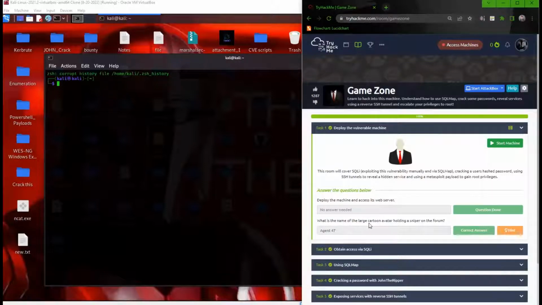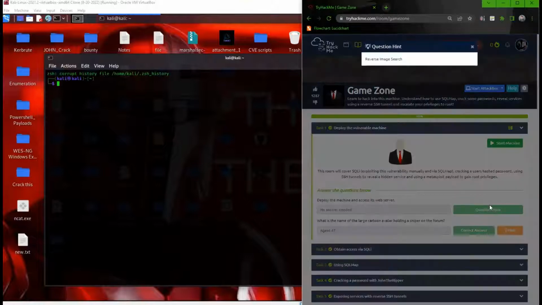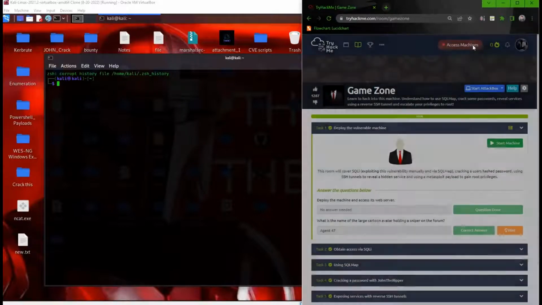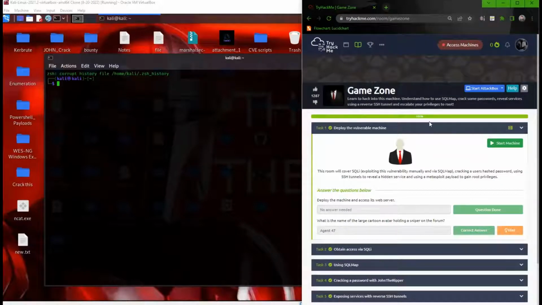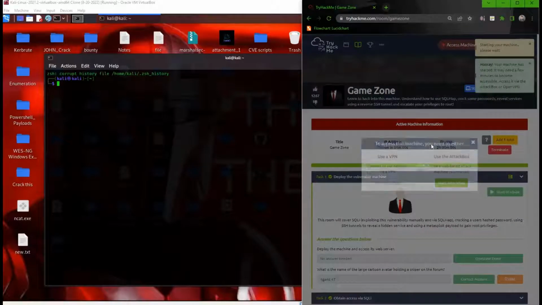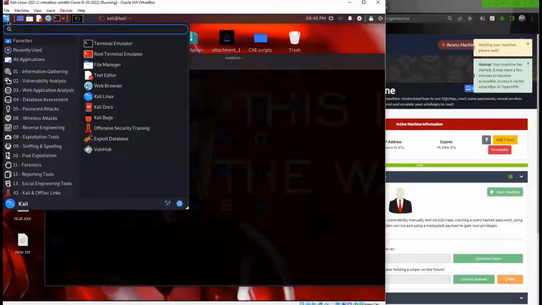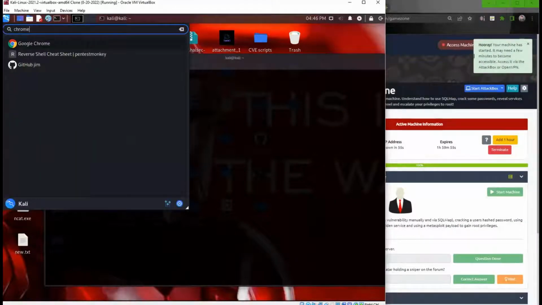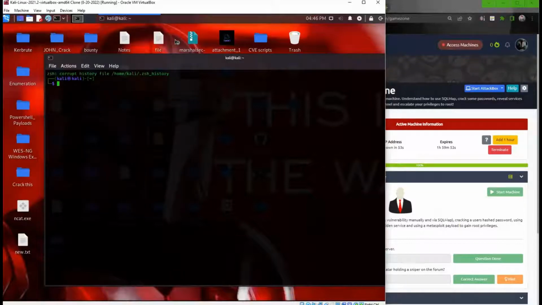What is the name of the large cartoon avatar holding a sniper on the forum? So that's going to be Agent 47. If you've watched the Hitman movies, you'll be able to find that. Otherwise, what we're going to do is deploy this machine real quick. I'm going to open up Chrome, and once it gives me the IP address, I'll just input it so we could take a look at that.